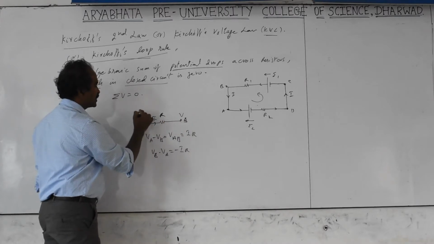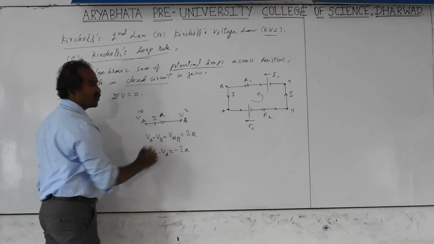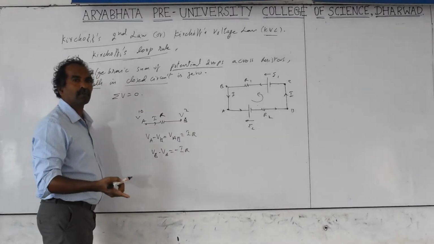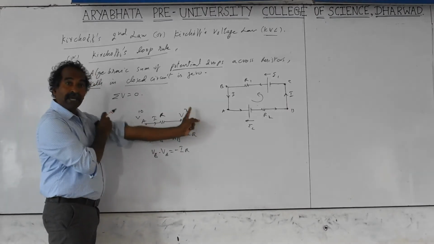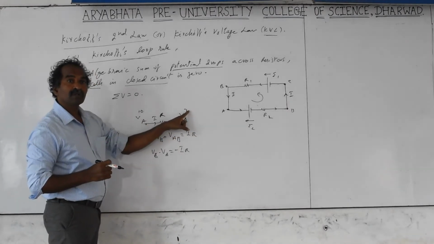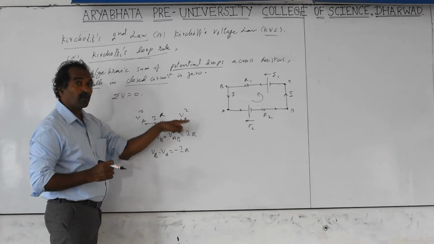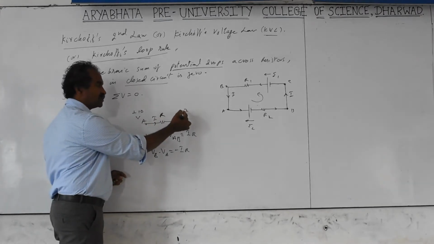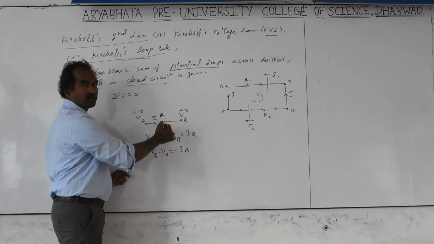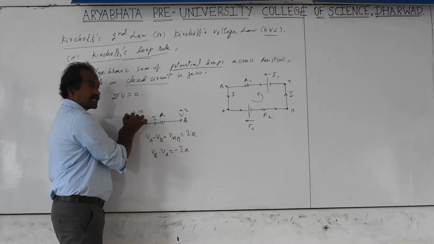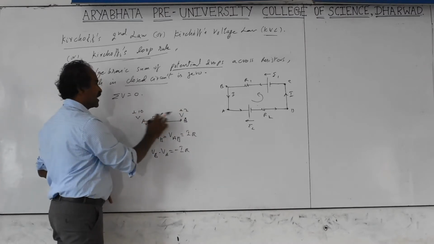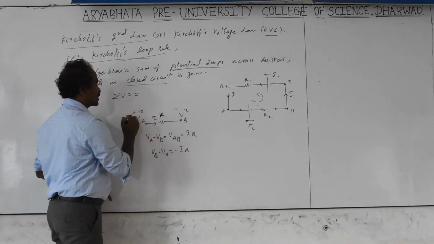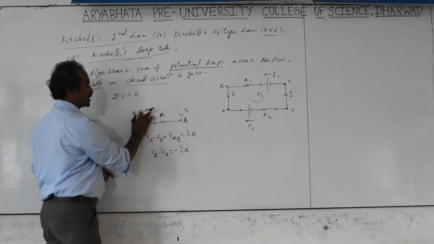Say, for example, this is 10 volts, so this is supposed to be less than that. It can be 2, it can be minus 2, it can be 0 also. Whatever you take, the voltage is less than this value, in magnitude and in sign. So current passes from high voltage to low voltage.